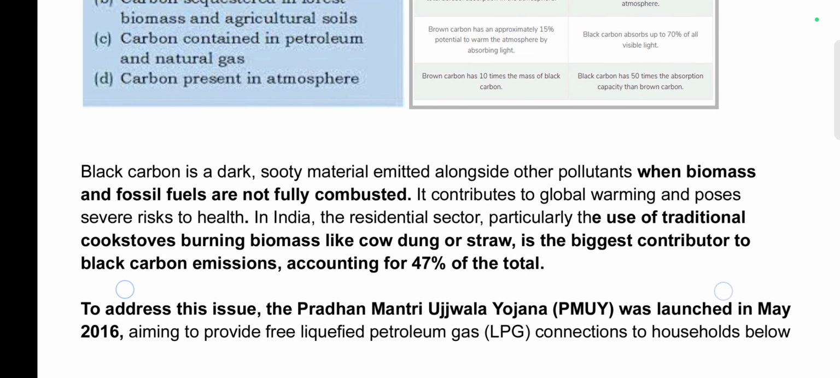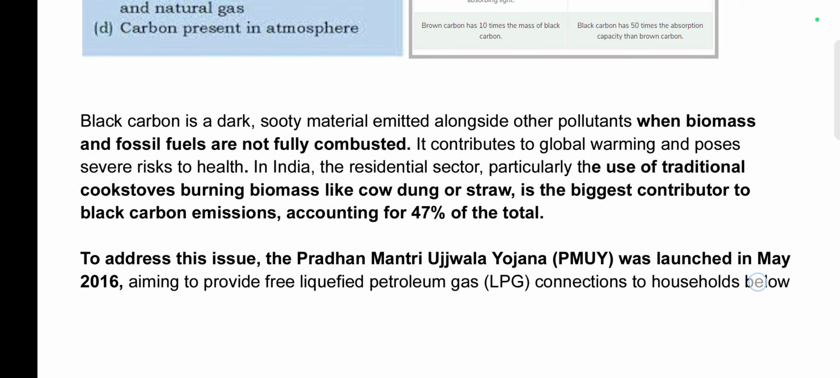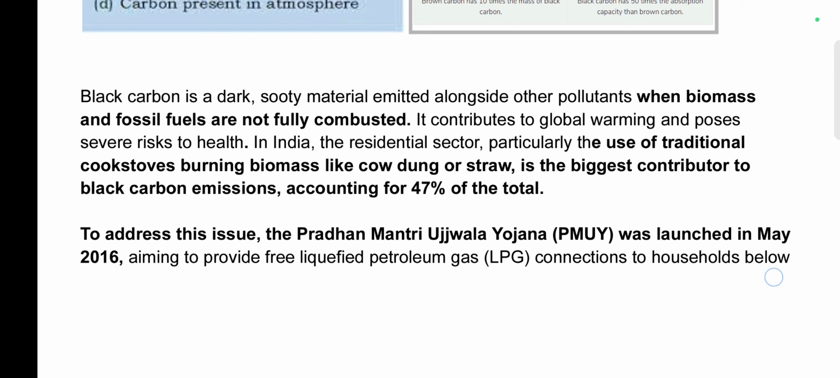The article says that, firstly, black carbon is a dark, sooty material emitted alongside other pollutants when biomass and biofuels are not fully combusted, and it contributes to global warming, etc. And the use of traditional cook stoves burning biomass like cow dung or straw is the biggest contributor to black carbon emissions, accounting for 47% of the total.